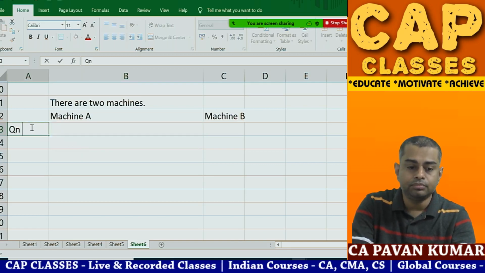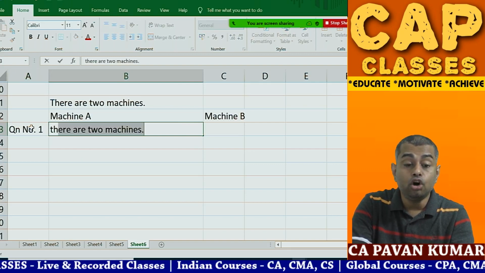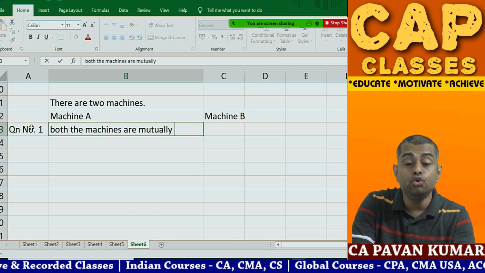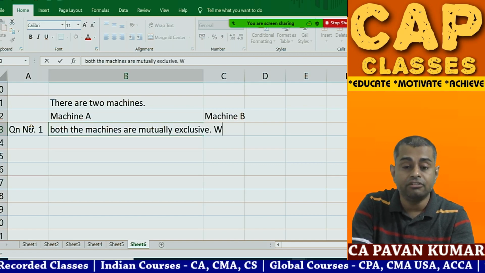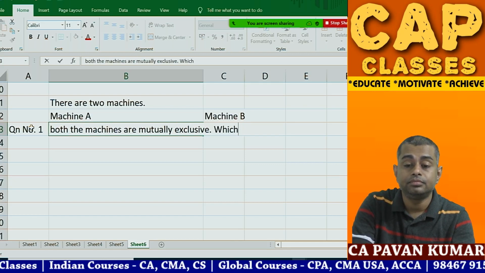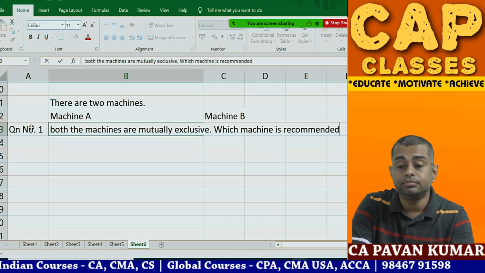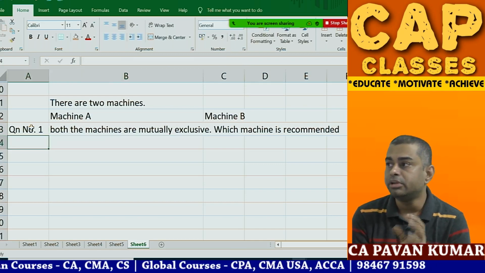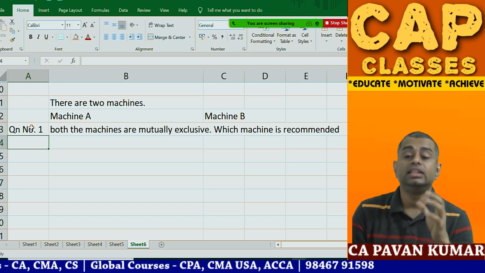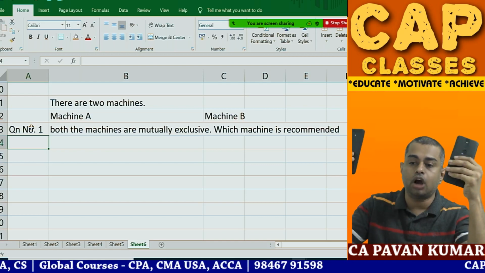Question number 1: both the machines are mutually exclusive. Which machine is recommended? That means you are having 2 options, option 1, option 2.